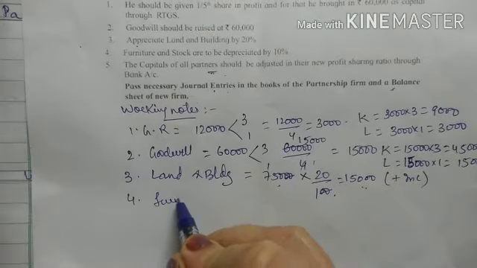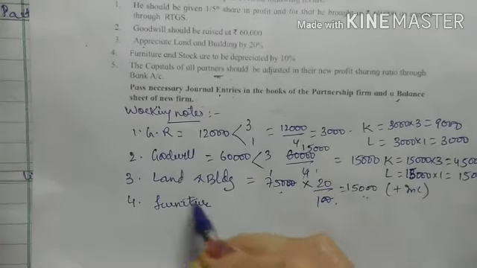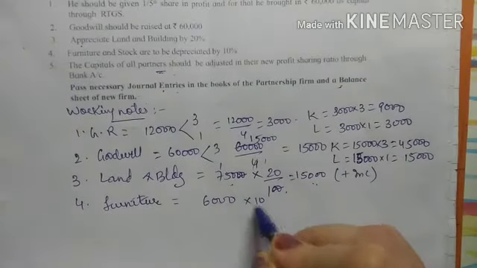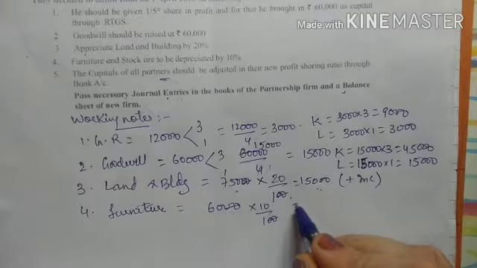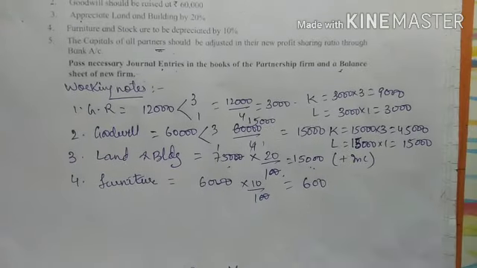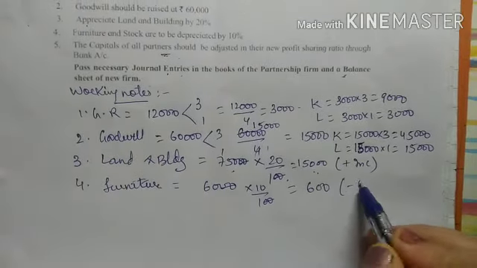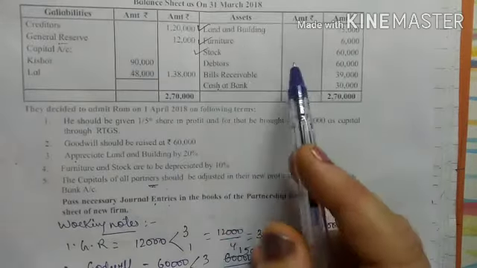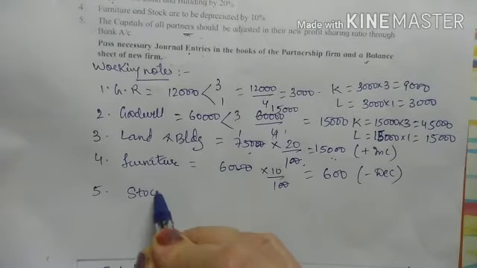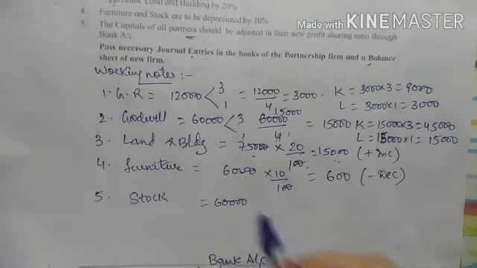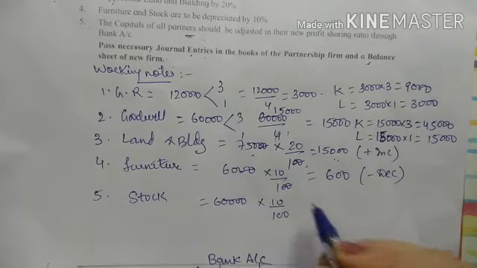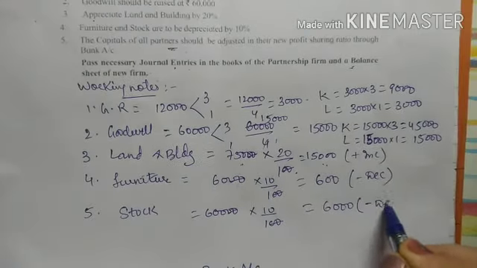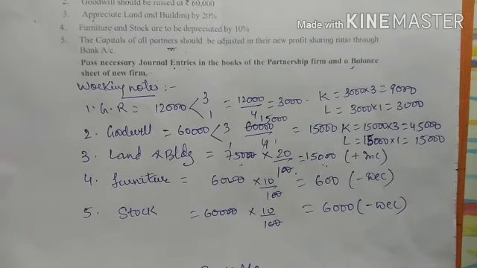So furniture, see the amount of furniture is 6,000. On this 10% depreciation, so 2 zeros get cancelled, so it will become 600, right? So this is nothing but decrease. Depreciation means decrease. Next is what? Stock. Stock is again 60,000. So on 60,000 also same rate of depreciation. 2 zeros get cancelled, so it will become 6,000 depreciation. So again depreciation means decrease, right?